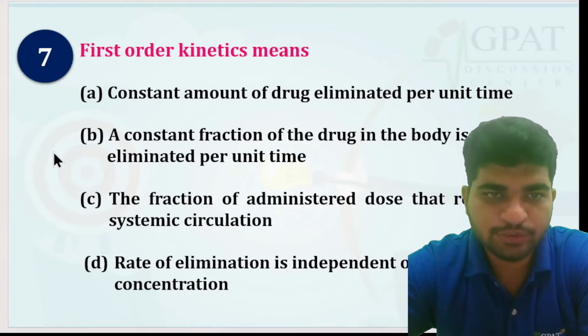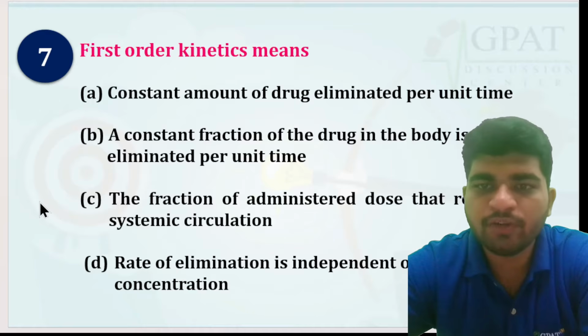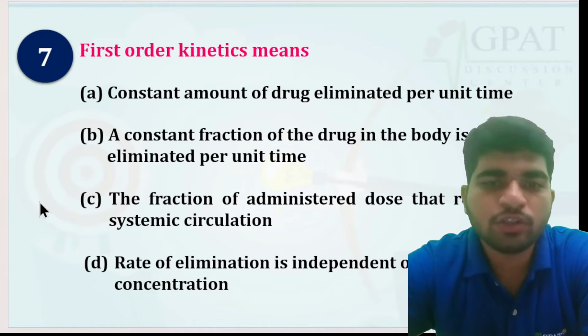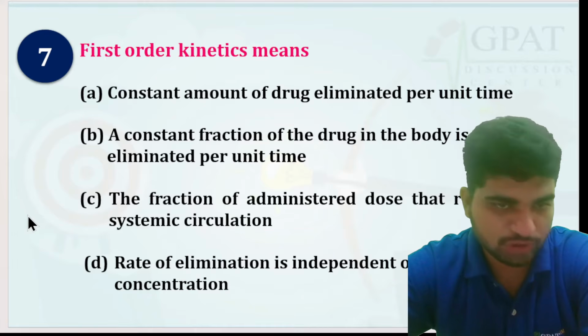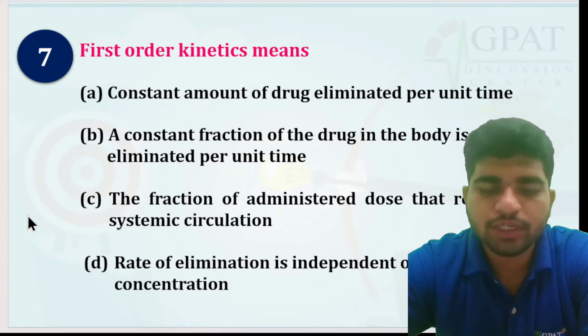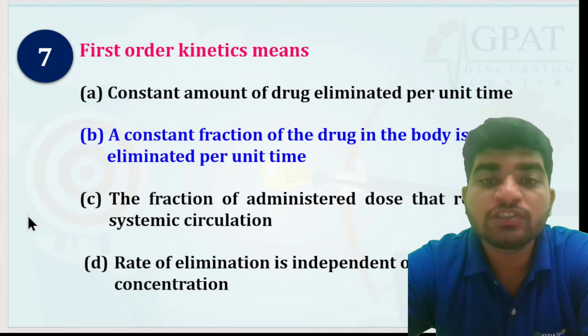Next question, seventh question. First order kinetics means: constant amount of drug eliminated per unit time; a constant fraction of the drug in the body is eliminated per unit time; the fraction of administered dose that reaches systemic circulation; the rate of elimination is independent of plasma concentration. So the answer is a constant fraction of the drug in the body is eliminated per unit time.